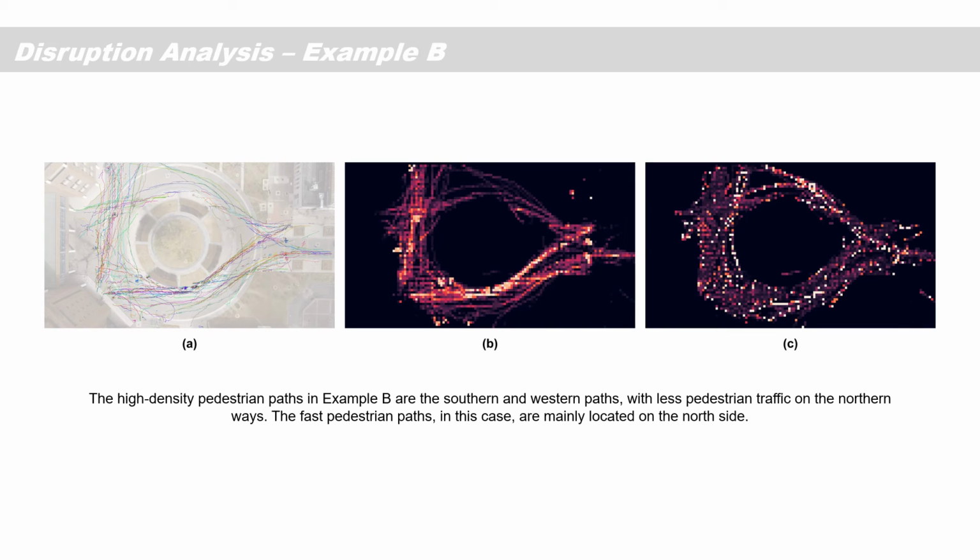The high-density pedestrian paths in example B are the southern and western passes, with less pedestrian traffic on the north ways. The fast pedestrian passes in this case are mainly located on the north side.